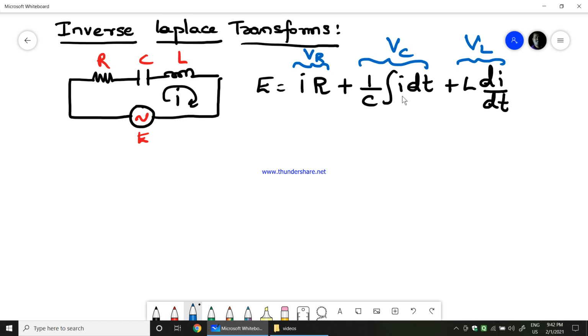Now, the major problem in finding the solution of this equation is that we have an integration part, and we also have a differentiation part. We call it an integro differential equation.